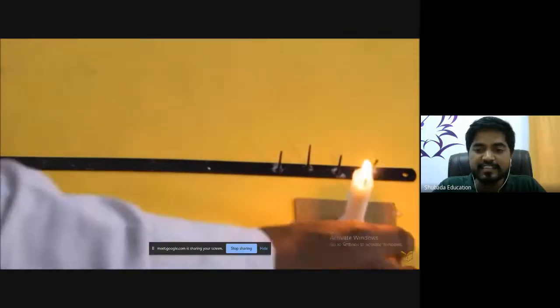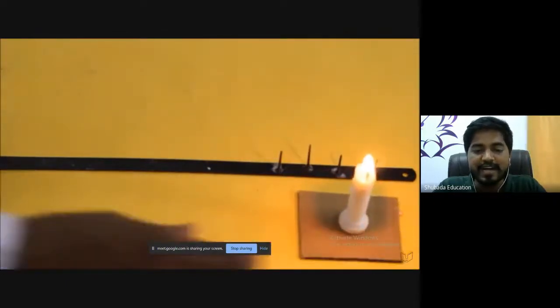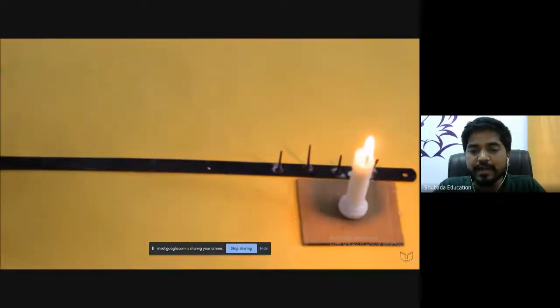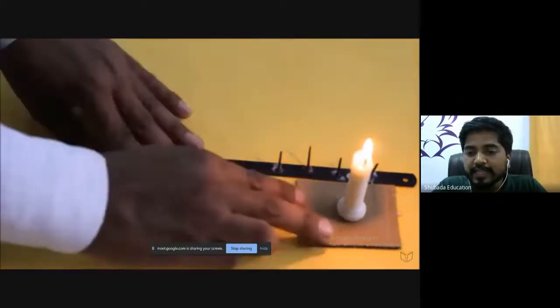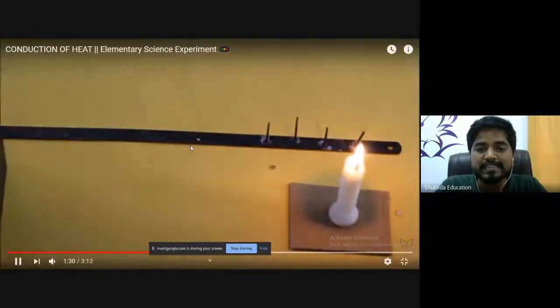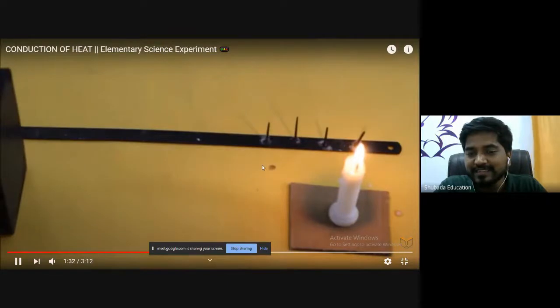After sticking the nails to the hacksaw blade, we will start the experiment by supplying heat at one end of the blade. This is the hacksaw blade. These are the nails.